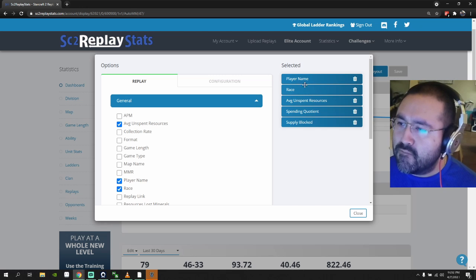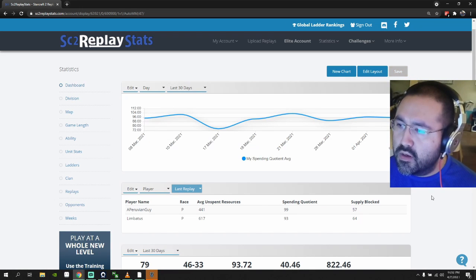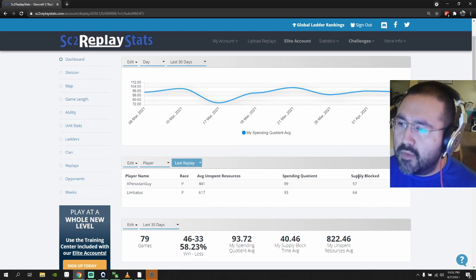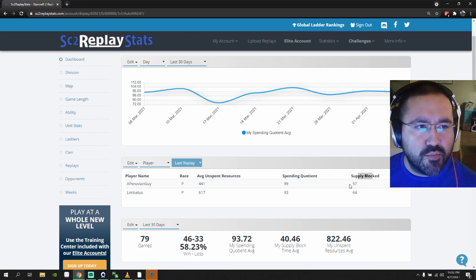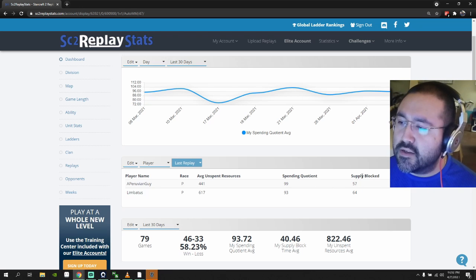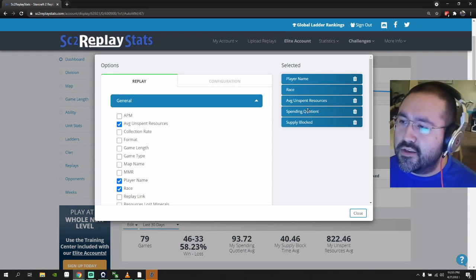Okay. And so you have that here. So now this is what I'm looking at, right? So now check it out. It shows me player name, the race, and average unspent resources, spending quotient, and supply block. I'm not exactly sure what the unit is for supply block. I'm not 100% sure of that. I'm assuming it's seconds. I could be wrong. Somebody correct me. But here's that information, and then what I can do is rearrange it.